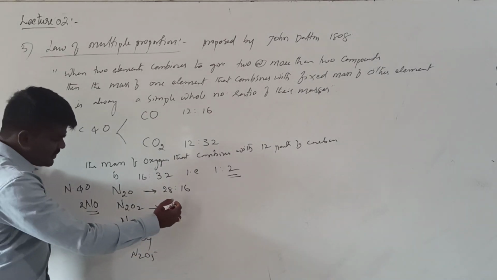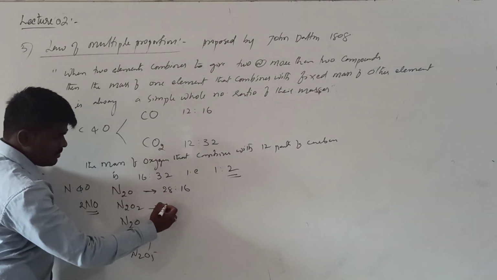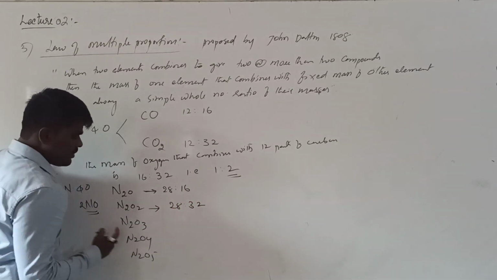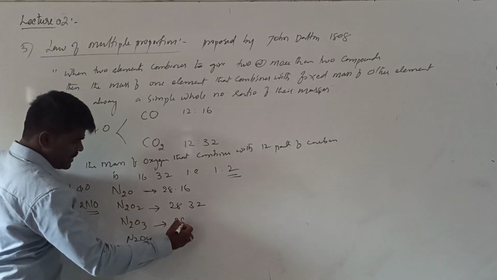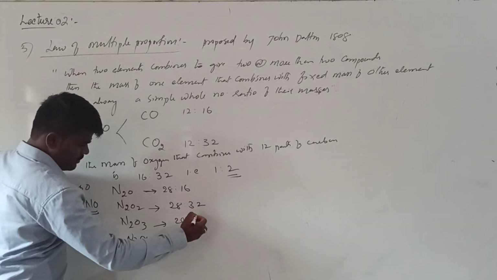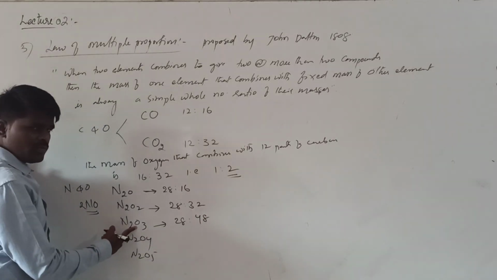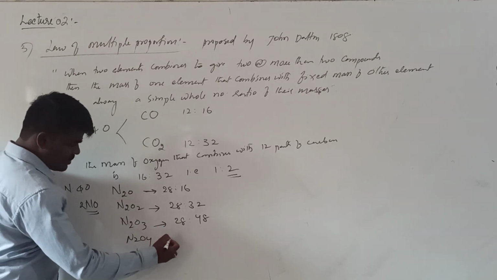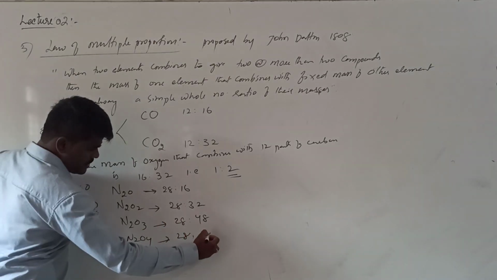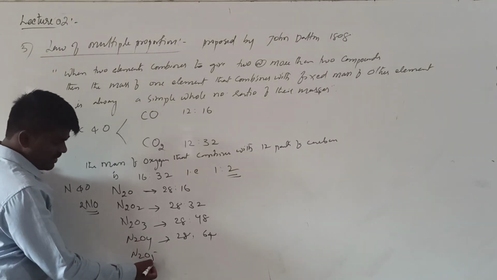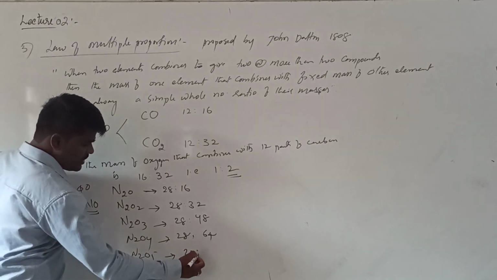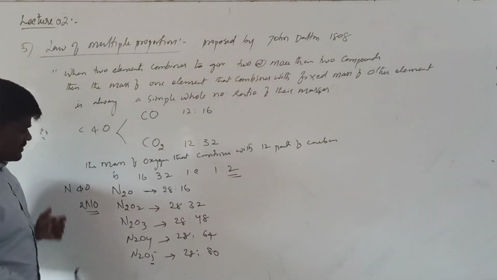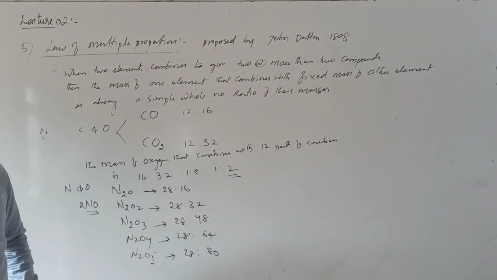Right now, here, 28 grams of nitrogen is combining with 32 grams of oxygen, whereas here 28 grams of nitrogen is combining with how many grams? 48 grams of oxygen. 3 oxygen atoms, 1 oxygen atom is 16 grams. Total 3 oxygen atoms together will be 48. Otherwise, you can take 28 is to 64, 4 oxygen atoms, whereas here 5 oxygen atoms. How much does it come? 28 is to 80. Now we have fixed the mass of nitrogen and the mass of oxygen.